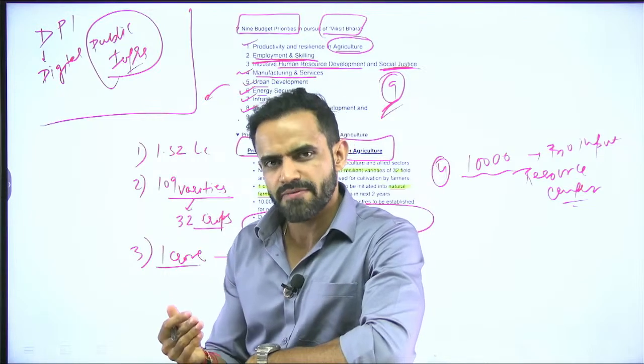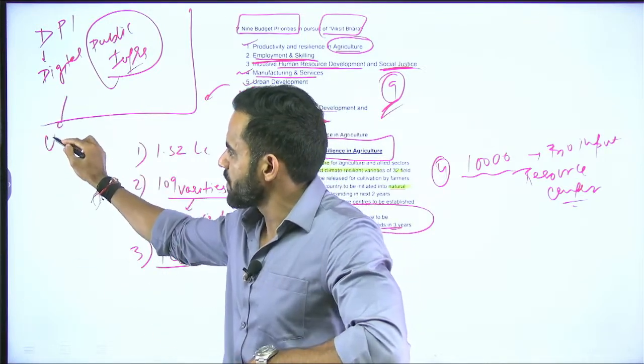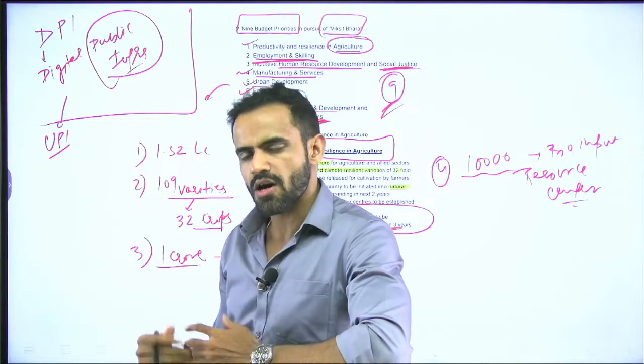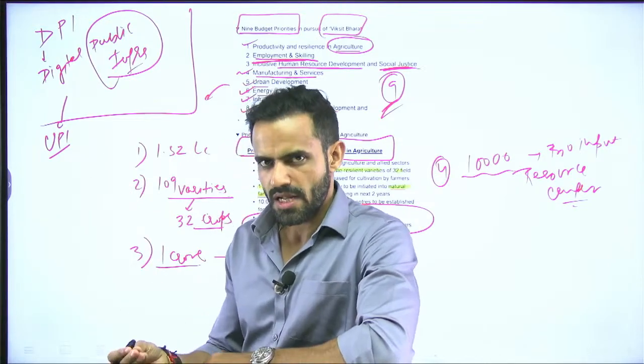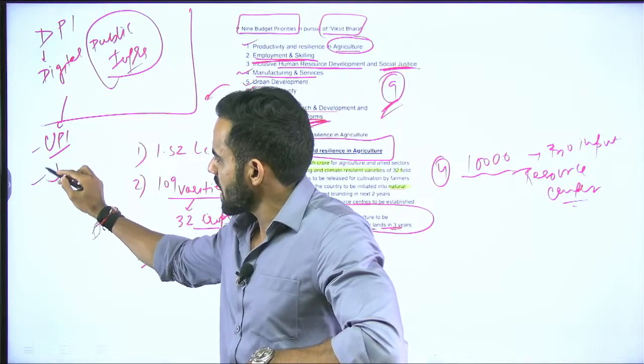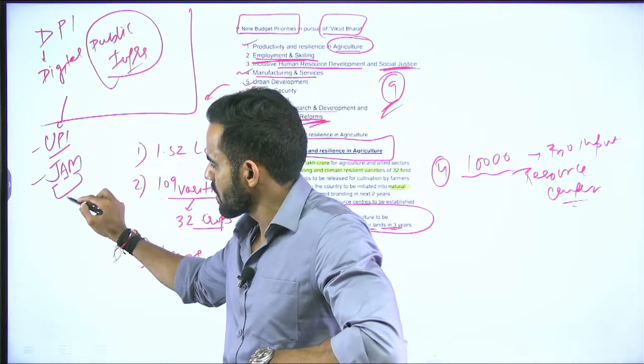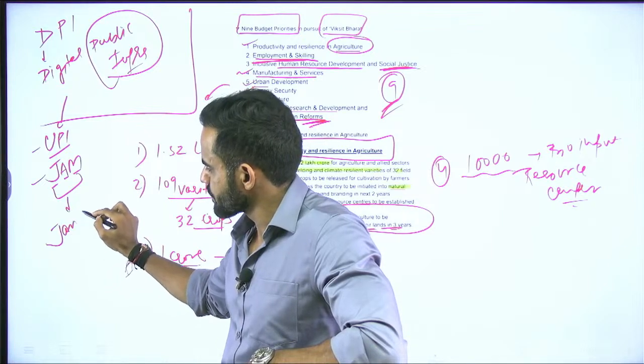But in a similar fashion there is digital infrastructure. For example, UPI. UPI is a government infrastructure for public, that is digital public infrastructure. For example, JAM Trinity. What is JAM? Jan Dhan, Aadhaar, Mobile.